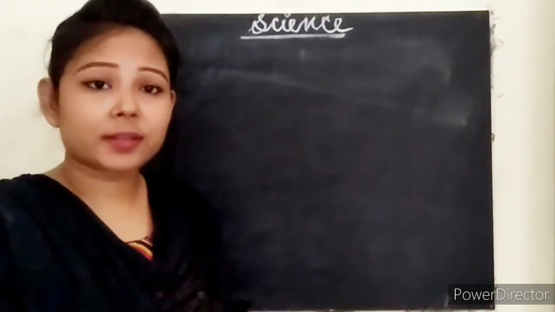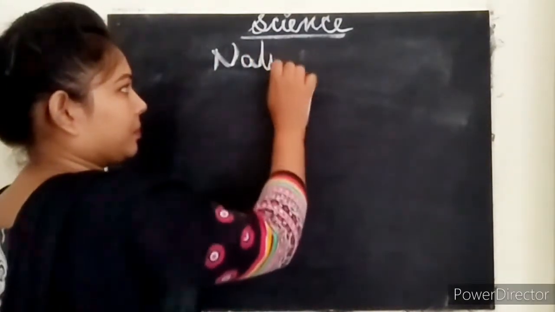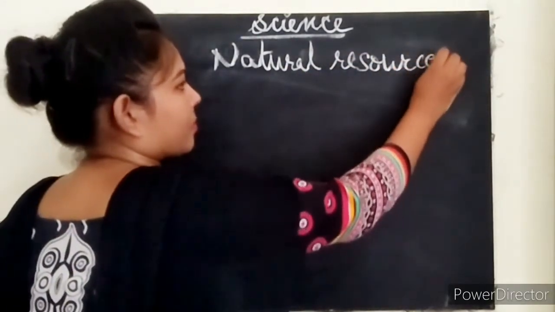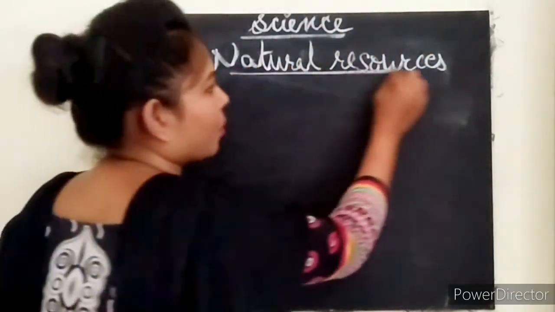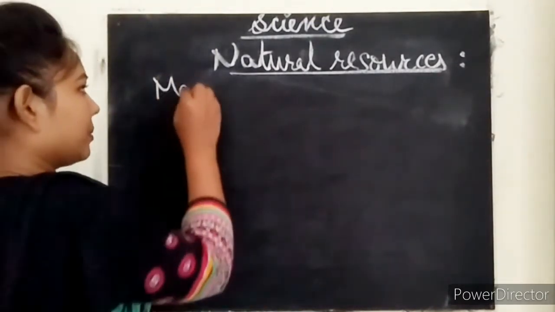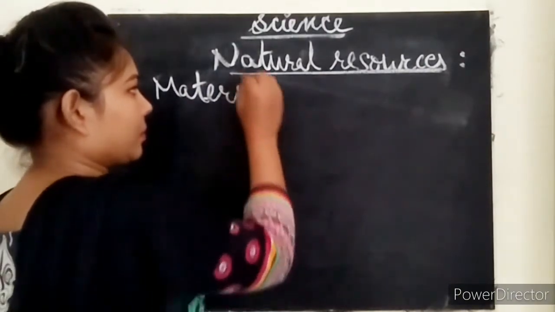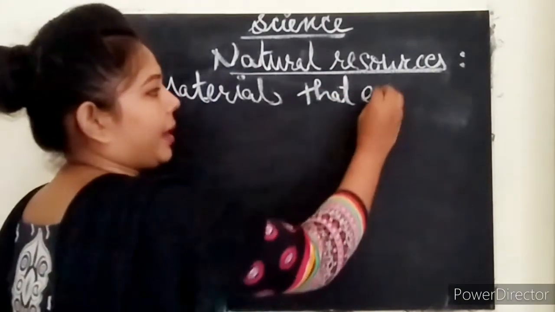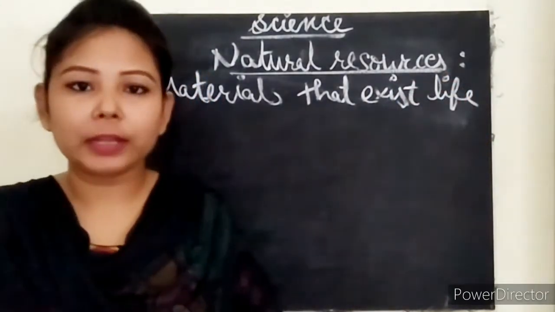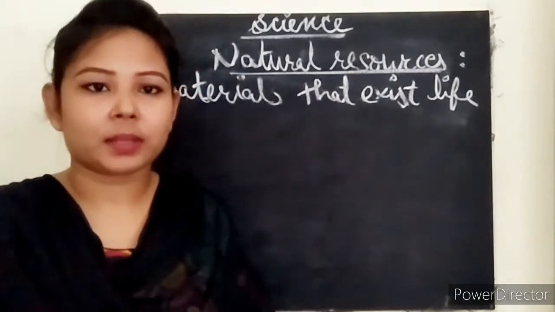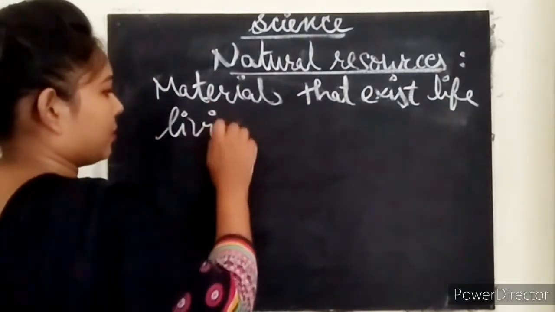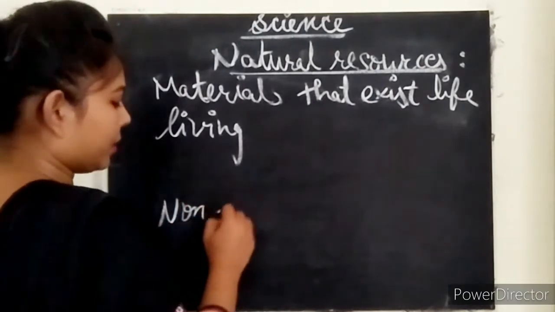So natural resources, clear? So these are the materials that exist in life, okay, and fulfill the needs of living organisms. And two types of natural resources we have: living and non-living,